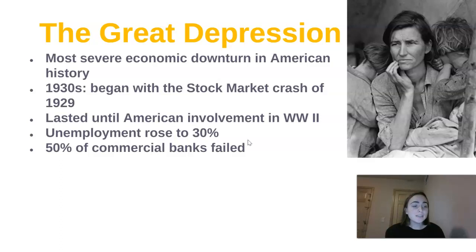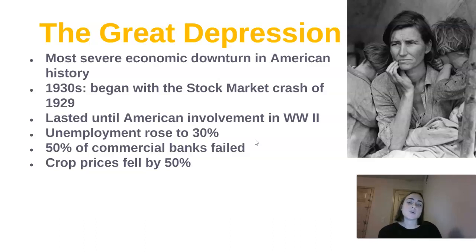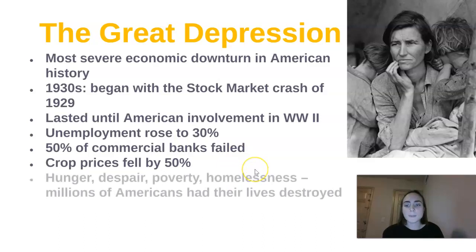50% of commercial banks failed. So this kind of blows my mind, but this basically means that the banks ran out of money. If you had saved and invested your money in a bank, you were kind of out of luck, like money was gone. The crop prices fell by 50%. So a lot of people at this time were working on farms or working in agriculture. If you were selling your crops for $1, now they're only worth 50 cents. And this is completely impacting people's financial situation.